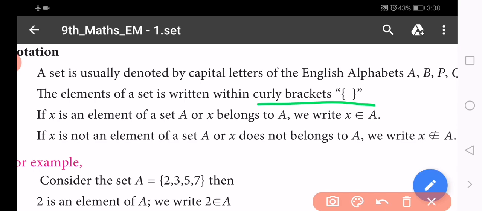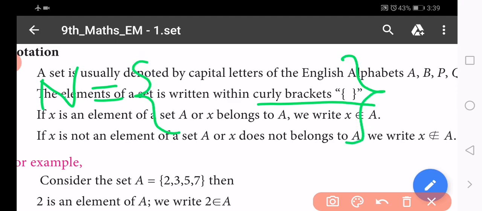For example, for the set of natural numbers we give the name capital N equal to. We know very well that capital N is the set of natural numbers, that is, the collection of natural numbers. So N equal to, and we use the curly brackets.